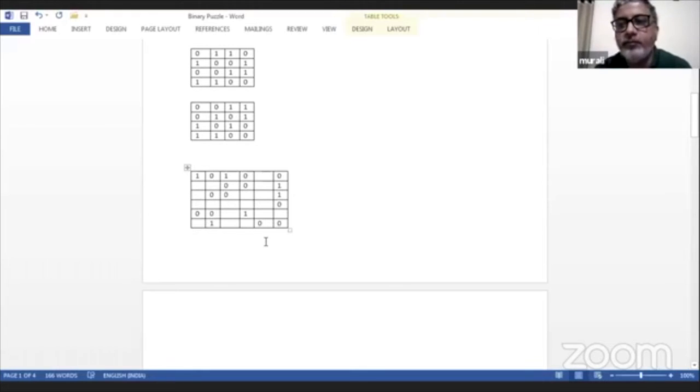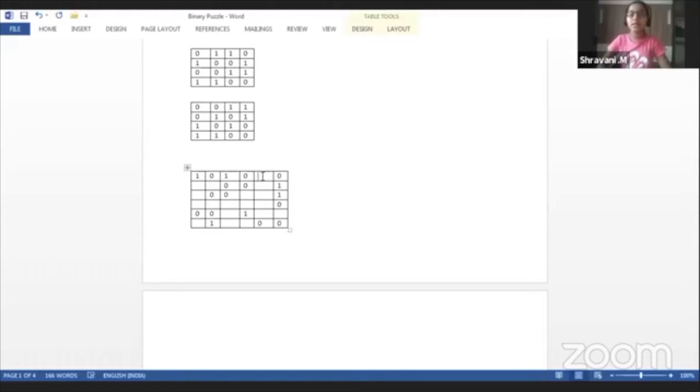Okay. Shravani, which one would you select? First row, fifth column. 3, 4, 5. This one. What would come here? 0. Shravani, what would come here? 1. Good.